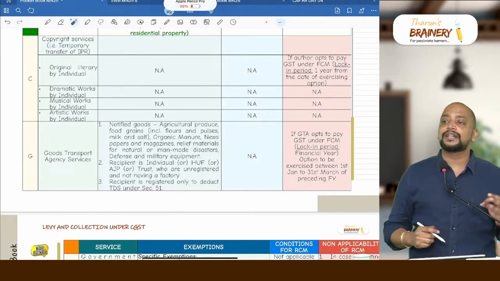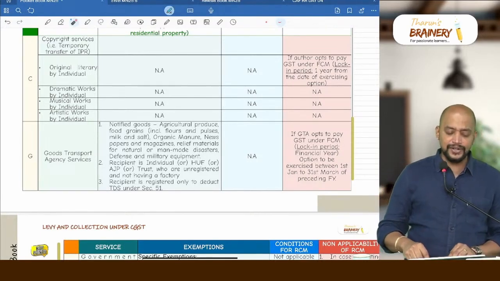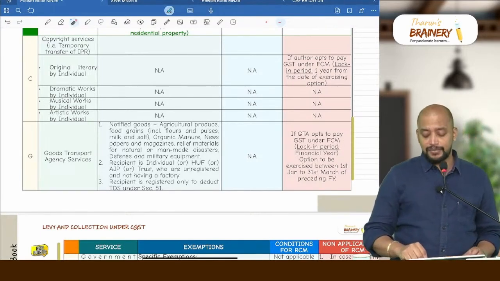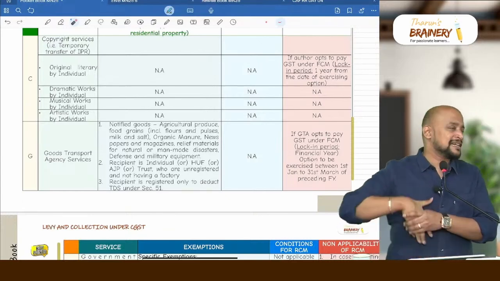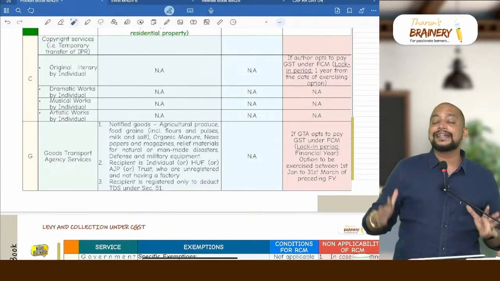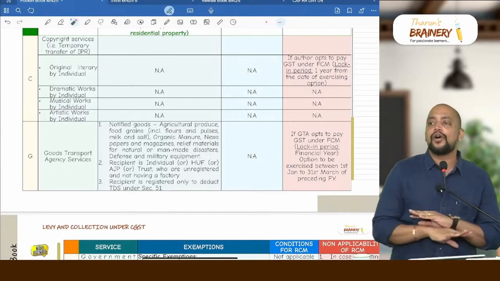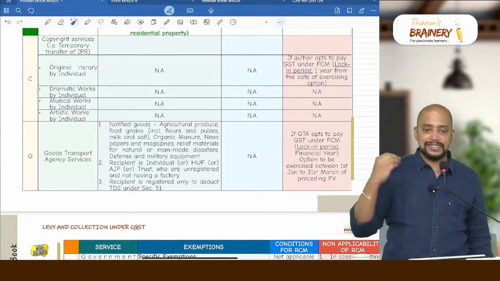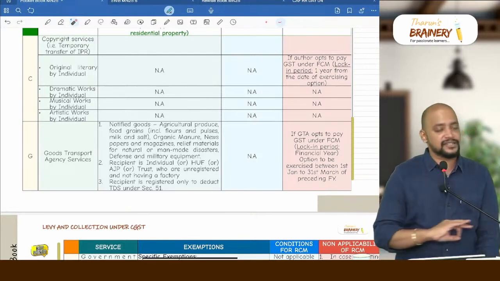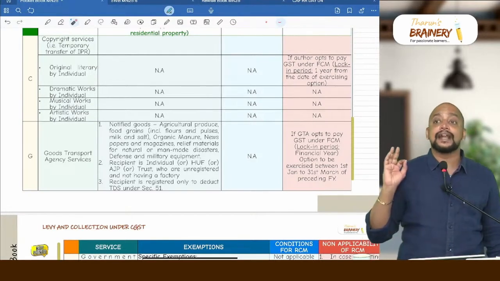And moreover, remember, it is a temporary transfer of IPR. It's not a permanent transfer of IPR. Permanent transfer will come under supply of goods. And in this case, do we have any exemption? For all these 4 copyrights, we don't have any exemption. So it will be always taxable. And any condition for RCM? No condition for RCM.